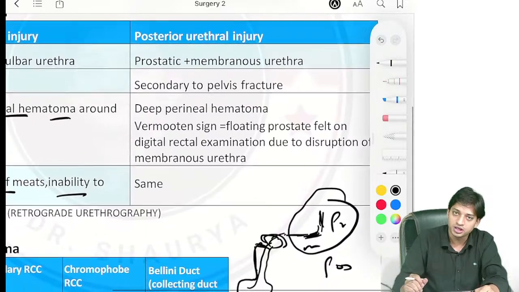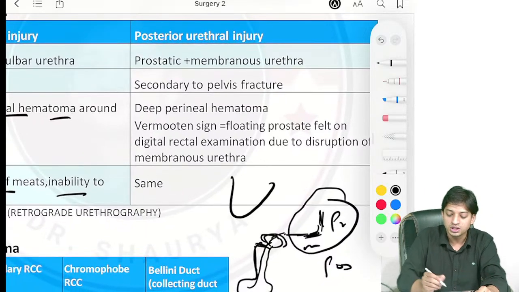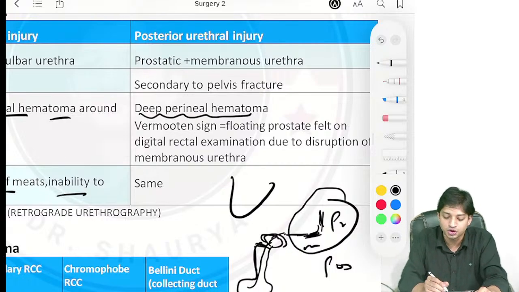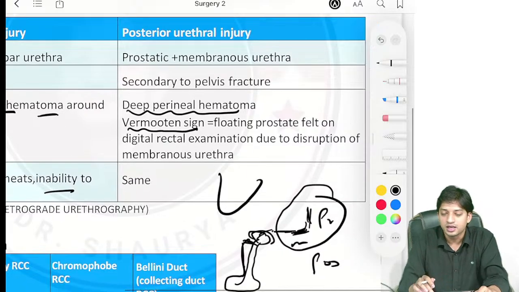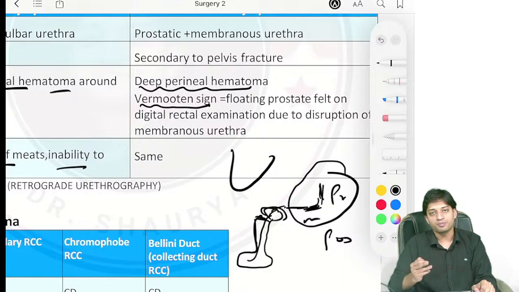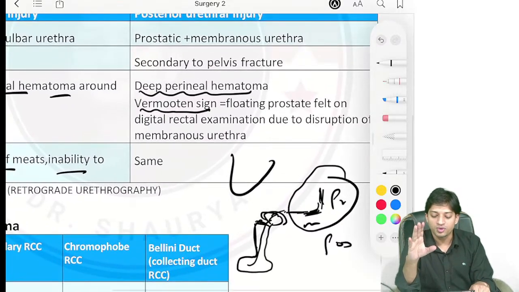In posterior urethral injury, since it is in the internal part, in the pelvis, there will be deep perineal hematoma, right? And one sign they have asked you is Vermeulen sign. In Vermeulen sign, what is happening? Whenever you do the digital rectal examination of the patient, you will feel the prostate is floating, right? And this happens due to disruption of the membranous urethra.